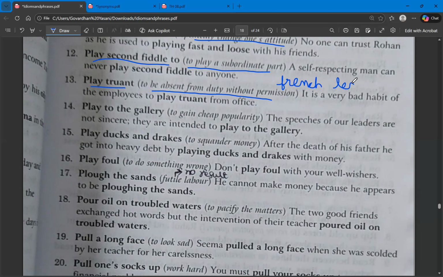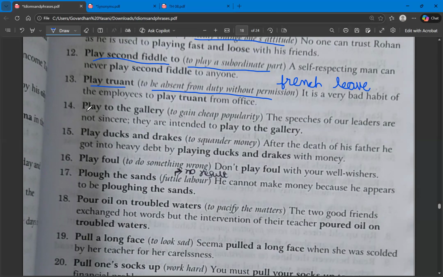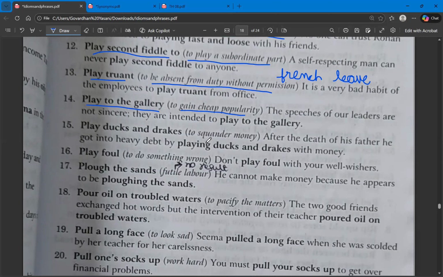French leave also means the same, that is being absent without permission. The next one, play to the gallery. It's like you are behaving in a way so that you can impress people. So the meaning of play to the gallery is to gain cheap popularity.